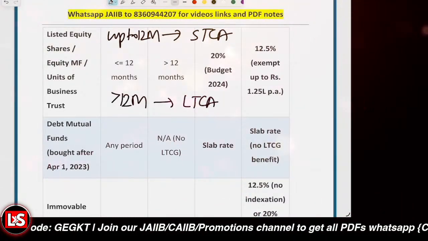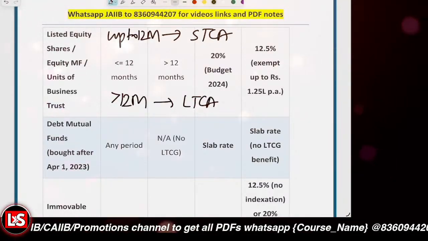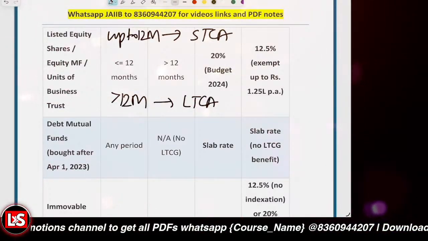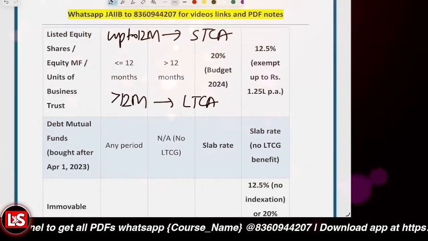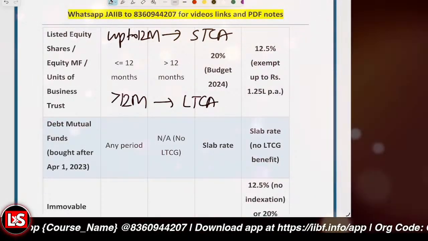And further, the tax rate applicable for the STCG, as per the budget 2024, is 20%.